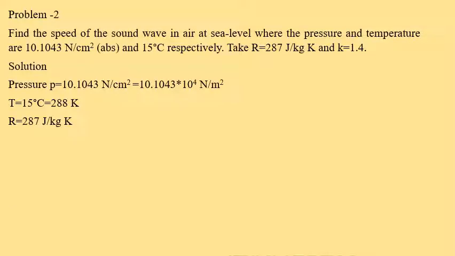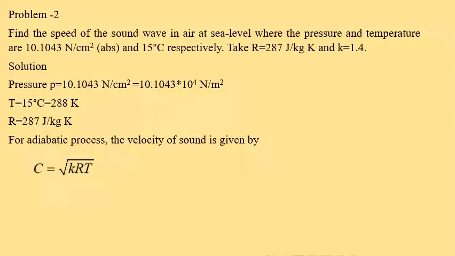R is equal to 287 joules per kg Kelvin. For an adiabatic process, the velocity of sound is given by the expression C is equal to square root of KRT. Here K value is equal to 1.4, R is equal to 287 and temperature reading is 288. After simplification we will get the answer 340.17 meter per second. So that is the speed of sound in air for this given numerical.